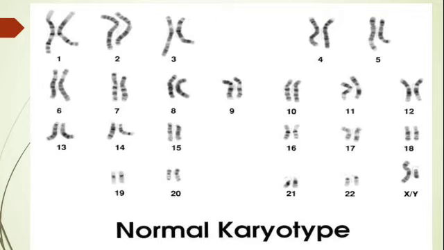So from first number up to the 23rd pair, the chromosomes are arranged depending upon their size. We can see in the figure chromosome number first is very elongated, chromosome number second is shorter than first, chromosome number third is shorter than second, chromosome number fourth is shorter than third, chromosome number fifth is shorter than fourth, and this continues. Okay, so this is the normal karyotype.